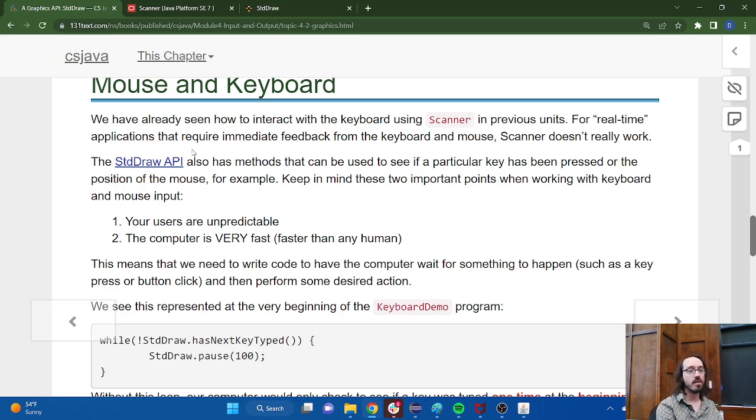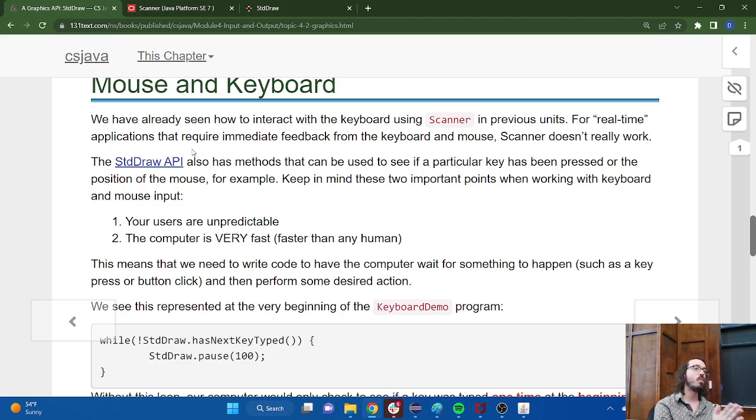Scanner is very good at what it does. Standard Draw's use of the keyboard is more like what you would expect to see if you were playing a video game, whereas Scanner is, well, you've seen it, right? Prompting people for values and then taking them in. But we haven't seen how the mouse works at all. So I want to show you some examples about how to do this stuff.